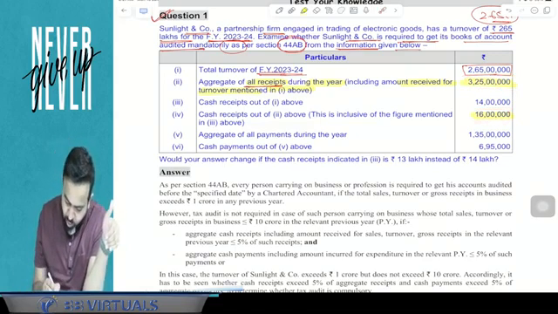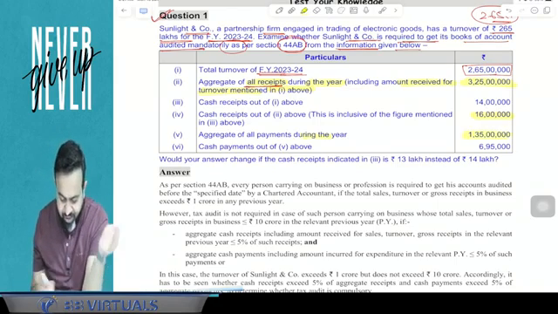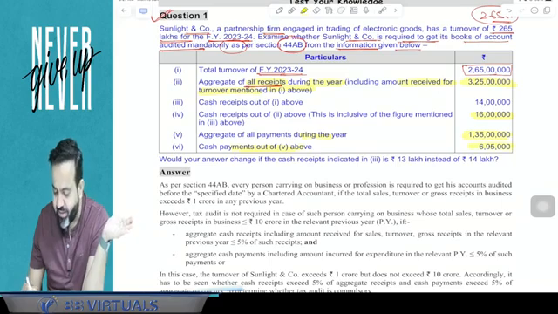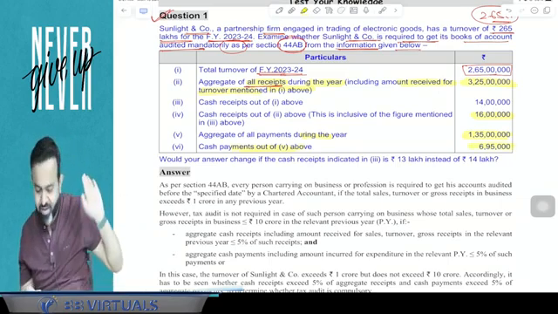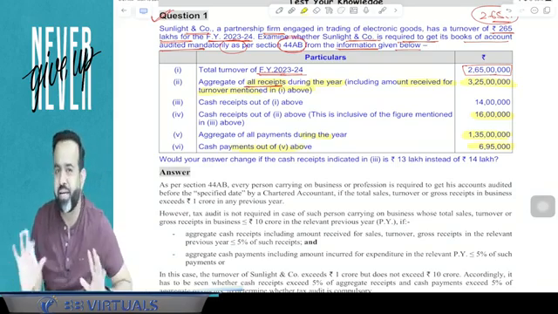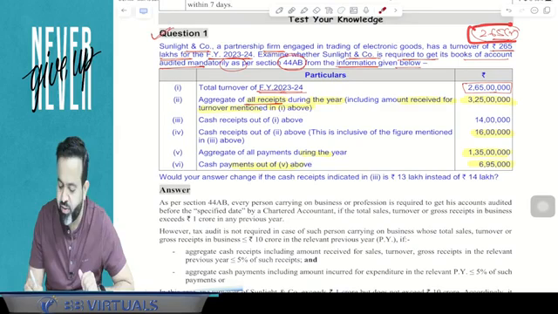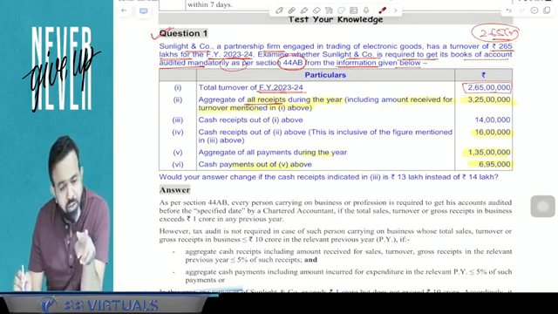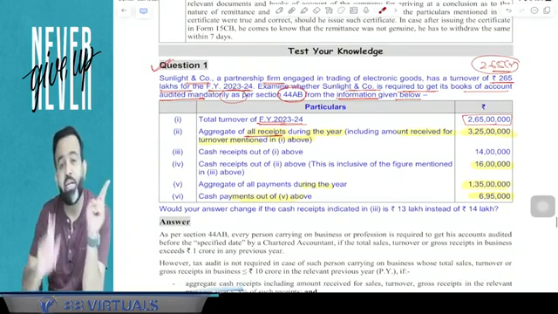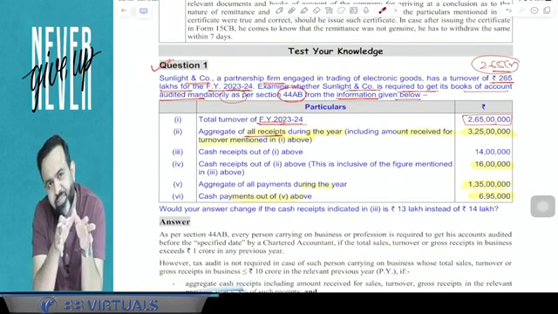Now the aggregate of all payments during the year is 1 crore 35 lakh, and cash payment is 6 lakh 95,000. Now the second answer we will check later. So guys, the first point is: is audit required or not? Normally you can say that if your turnover is more than 1 crore, then audit is required. But instead of the 1 crore, we will check the 10 crore limit if two conditions are satisfied.